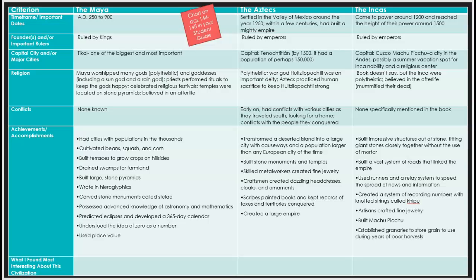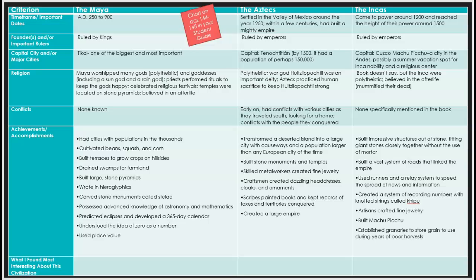There were really no known conflicts. The achievements and accomplishments: they had cities with populations in the thousands, cultivated beans, squash, and corn, built terraces to grow crops on hillsides. They drained swamps for farmland, built large stone pyramids, wrote in hieroglyphics, carved stone monuments called stelae, possessed advanced knowledge of astronomy and mathematics, predicted eclipses, and developed a 365-day calendar. They understood the idea of zero as a number, and they used place value.